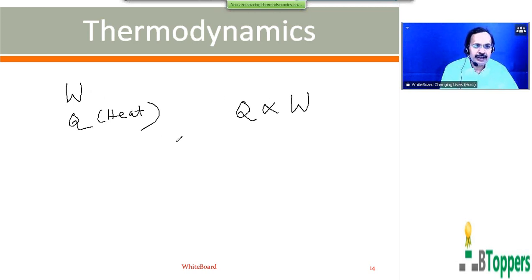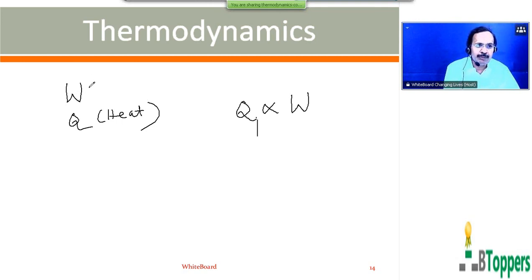The decrease in the gravitational potential energy changes into kinetic energy, and kinetic energy will be maximum at the instant just before the body strikes the ground. If the body stops after striking the ground, all the kinetic energy lost, the mechanical energy lost, most of it gets converted into heat energy. So the quantity of heat produced is proportional to the amount of mechanical energy lost in all such cases.